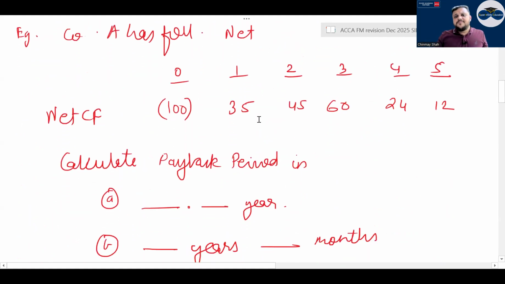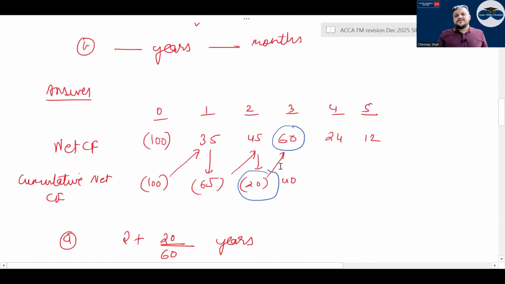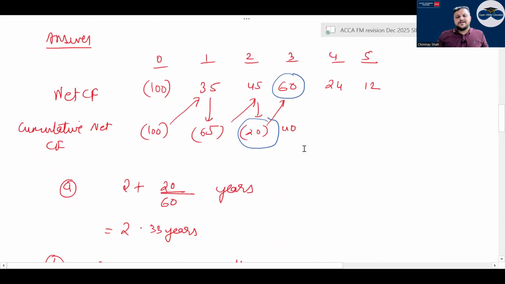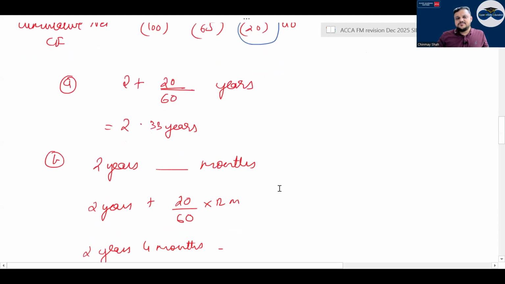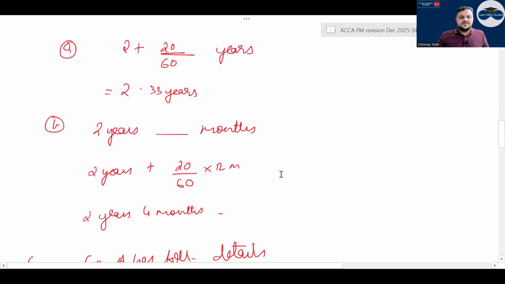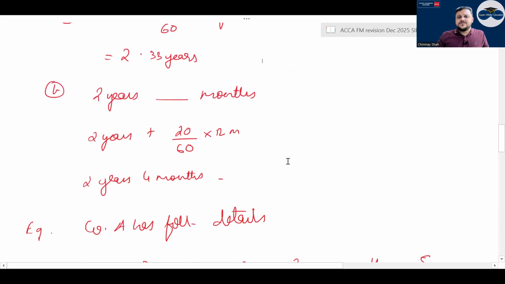But what if the payback period is between years? If you have a look, payback period is between the second and third year, right? So how to calculate how many months? At times the question asks that write the years in points. So you will write 2.33 years here. So this 20 that you were about to receive in the next year and the total received. So about to receive divided by total received will be your 2.33 years. Then it will be what? 2 years plus 20 by 60 into 12 months. This will be how it is.